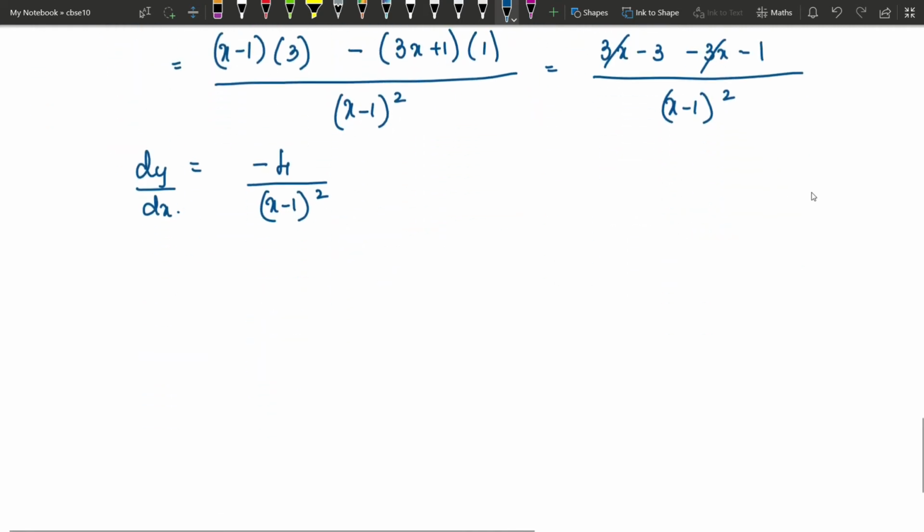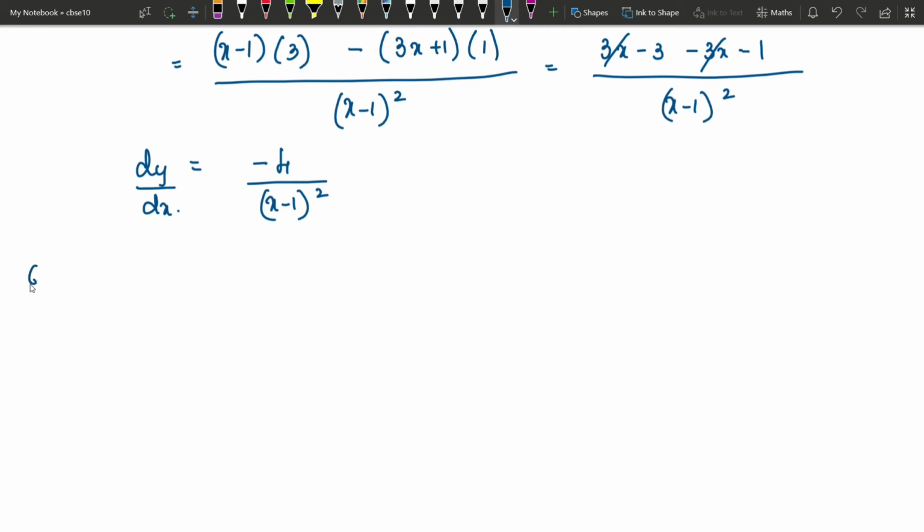Say for example, you have a question like this: y equals 5 by x square minus 1. Or I'll just take 5 by x square. Now here we will not apply the quotient rule because the numerator is not a function of x.